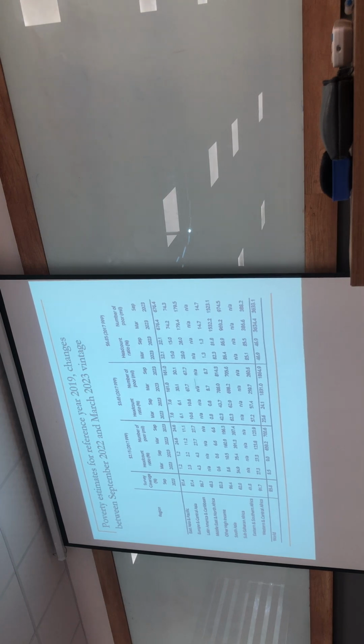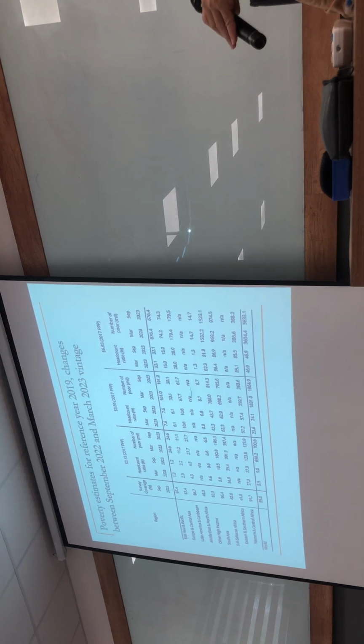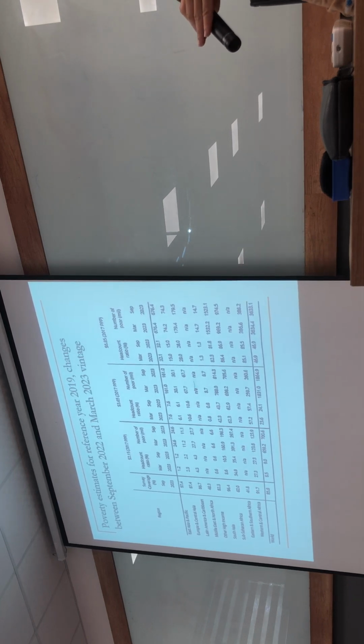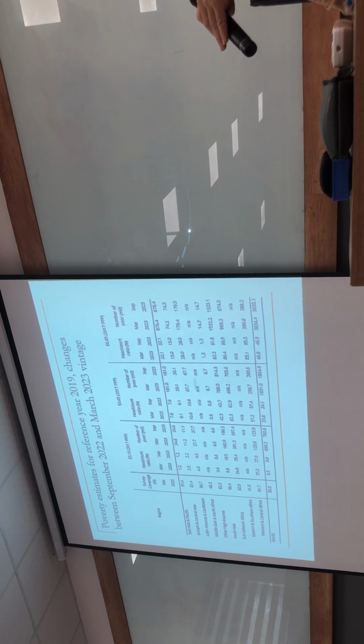So you can see that the value is not complicated. You can check in the World Bank database, a lot of data.